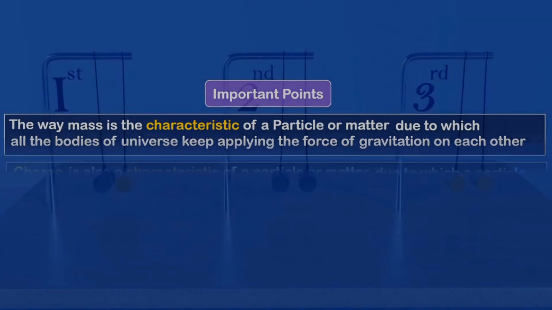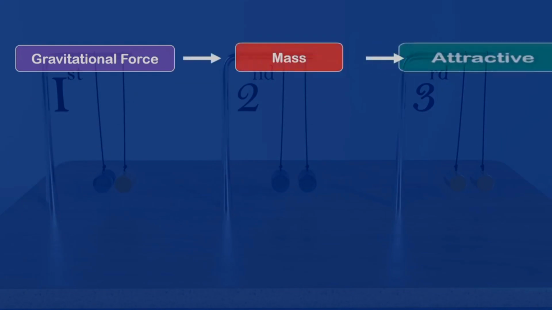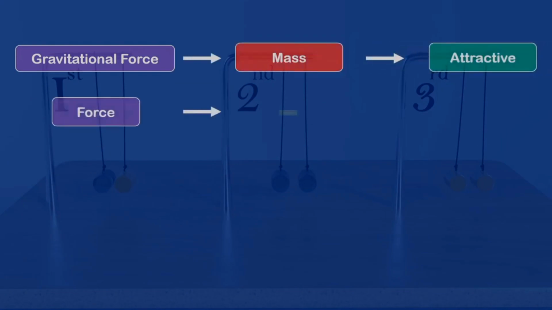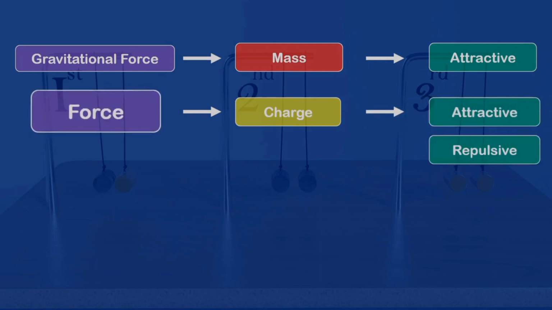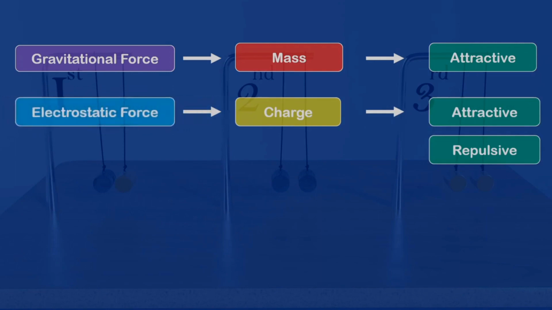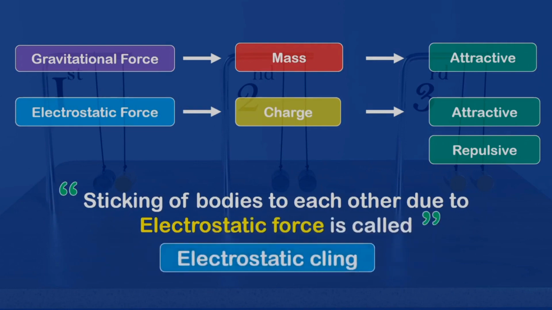The difference is that the gravitational force due to mass is always attractive, while the force due to charged bodies can be attractive and repulsive also. This force between charged bodies is named electrostatic force. The sticking of bodies to each other due to electrostatic force is called electrostatic cling.